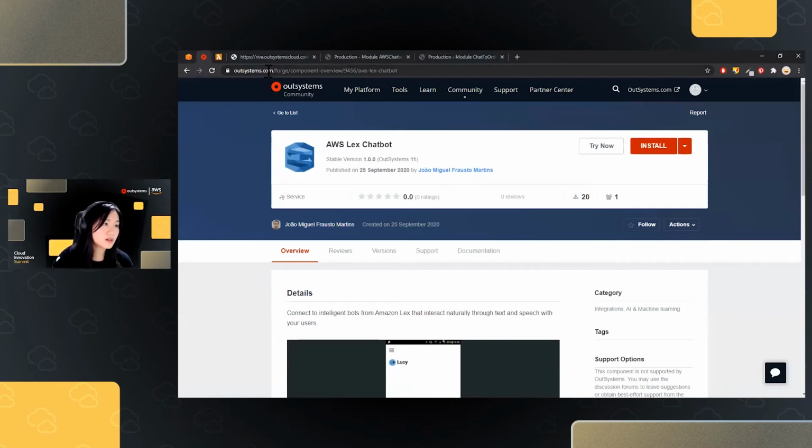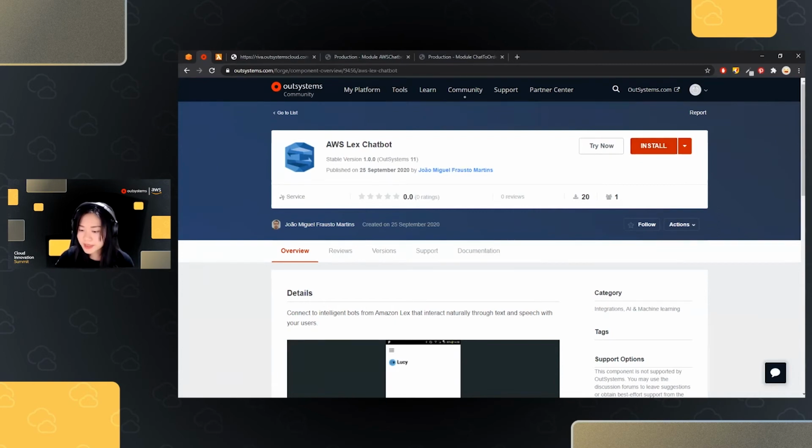You could go to outsystems.com/forge, search for AWS Lex, and this is already a built-in connector that you could use, and you don't need to reinvent the wheel. From here, I already installed this connector in my development environment, and I'm going to use this connector using drag and drop.